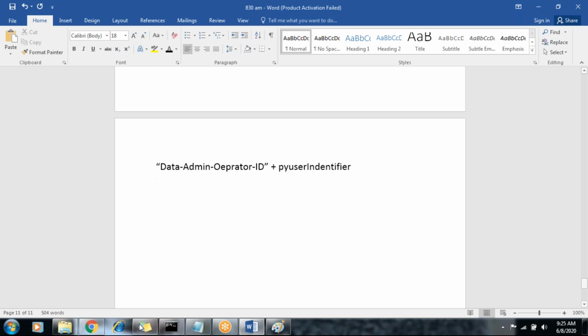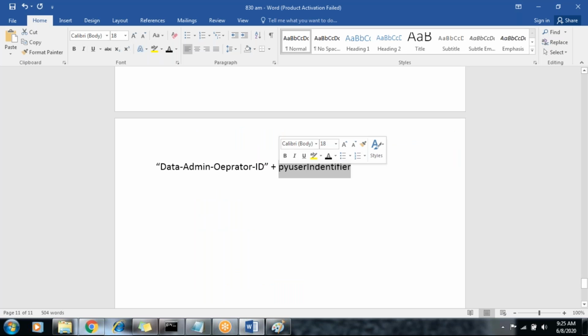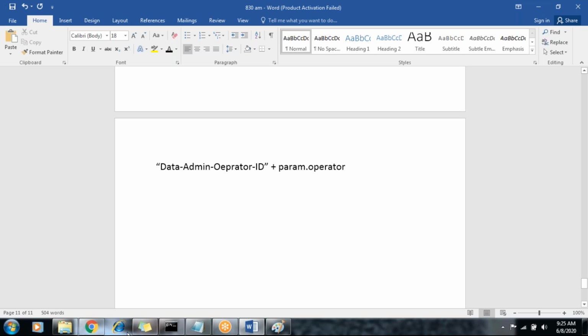So we do one thing in that activity, we'll write a different one. Here only I will change it. Param dot operator. We are just applying the search functionality. So param dot operator. You can just do this one. Open it first.